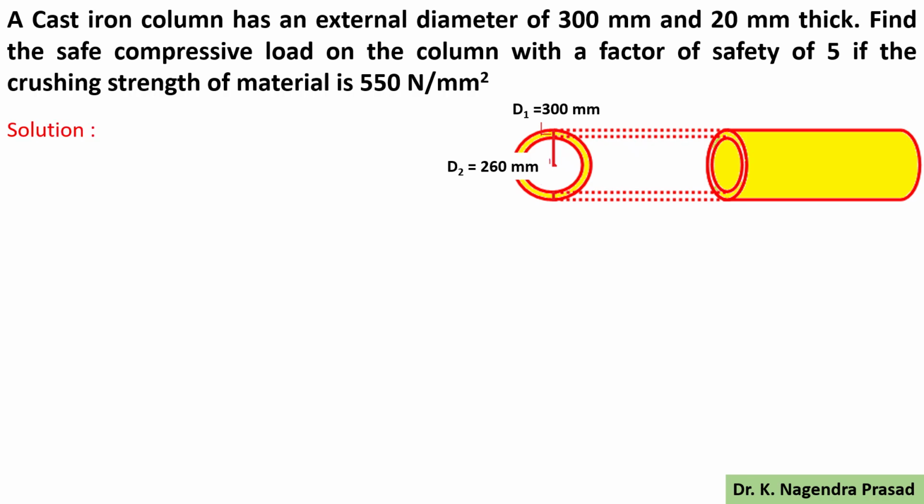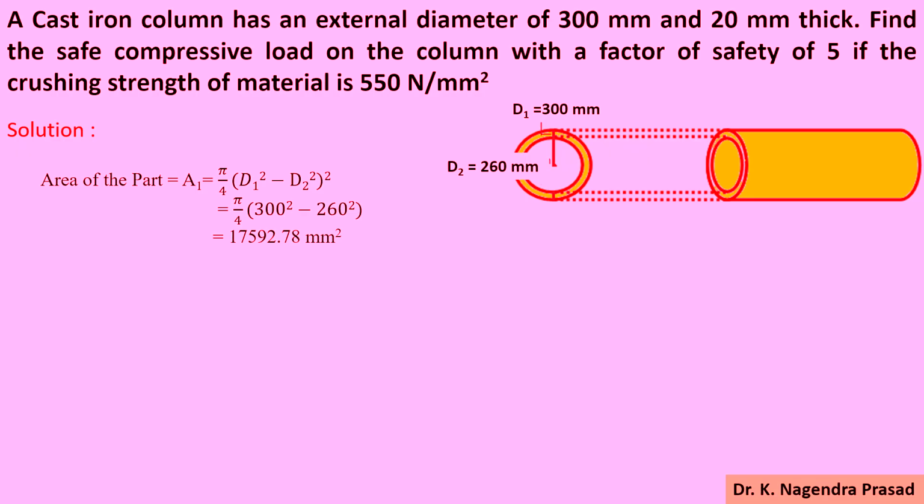So let's see the solution. First we have to determine the area of the part. We know the area of the hollow cylinder is pi by 4 into d1 square minus d2 square, where d1 is the outer diameter and d2 is the inner diameter. So the area will be pi by 4 into 300 square minus 260 square, which is equal to 17,592.78 mm square.